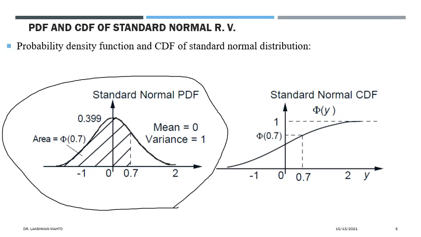You can easily see that this is the origin, and z takes values along the horizontal axis, and the PDF of this standard normal random variable takes values along the vertical axis. This plot is very much symmetric about the vertical axis.